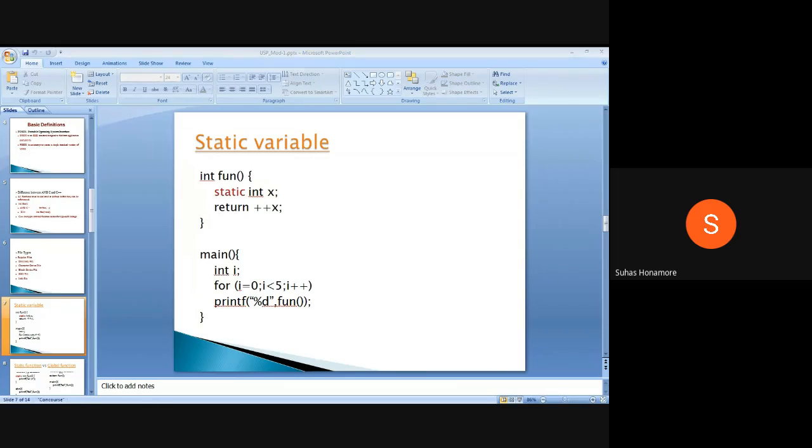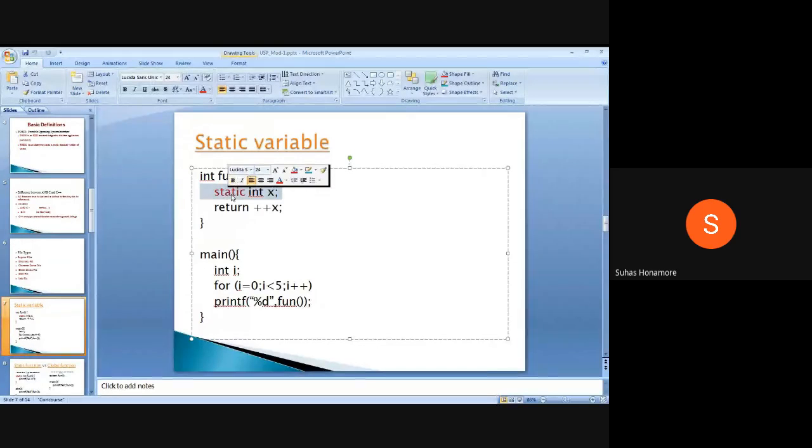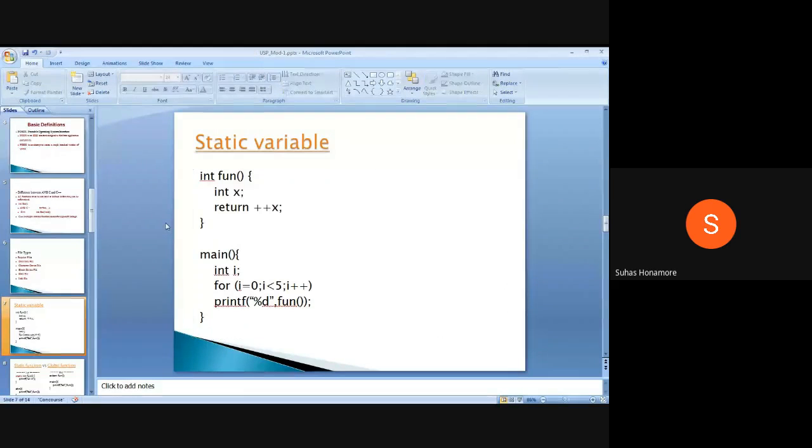If I remove that static keyword, what will happen? What will be the output now? The screen is visible.